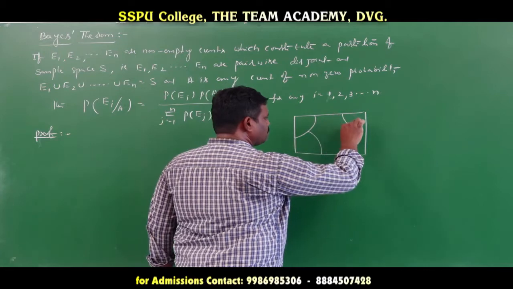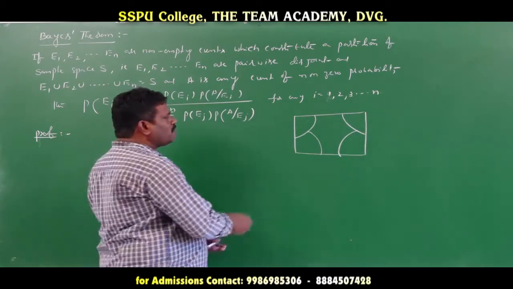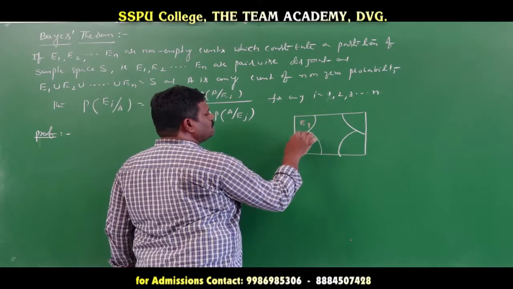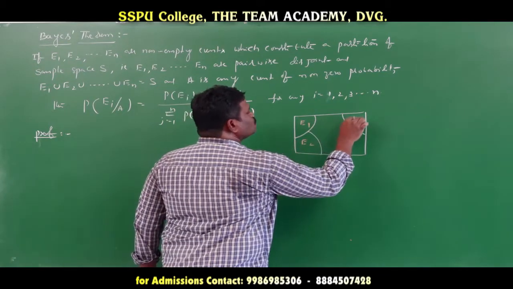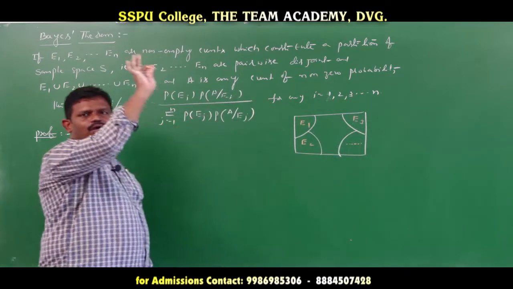These partitions are the events: this is E1 event, this is E2 event, this is E3 event, and so on, a number of events like that.